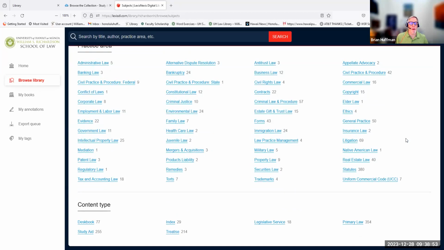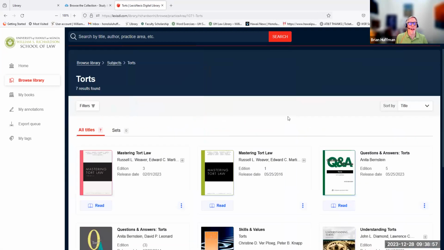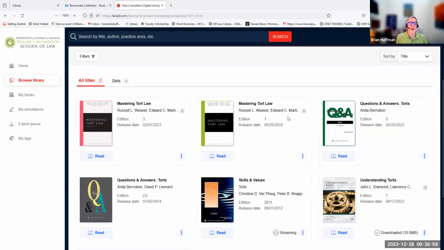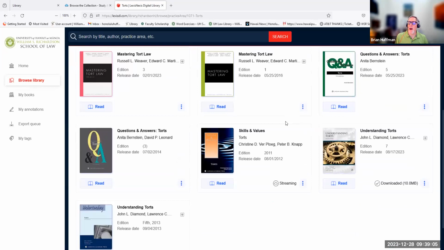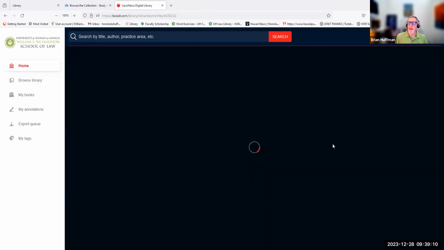So let's say we wanted to see what we have on torts. You see there are 7 books. We'll click on that. And now we're presented with the 7 books. You have the titles, the authors, the edition, and the release date. Let's say we wanted to use Understanding Torts, which you can see I already have downloaded. We're going to click into that.